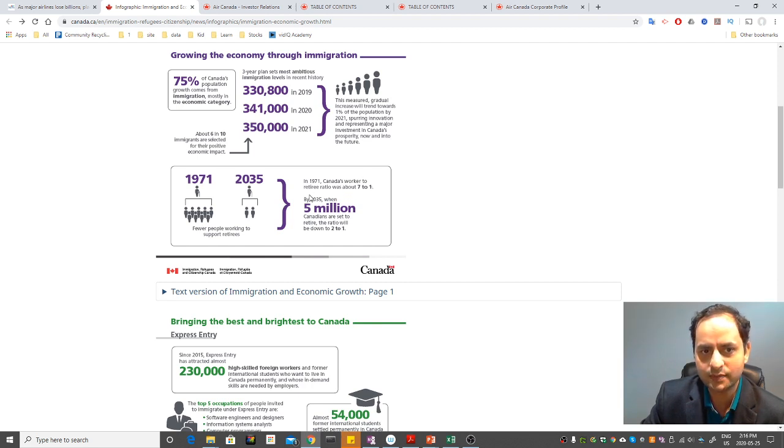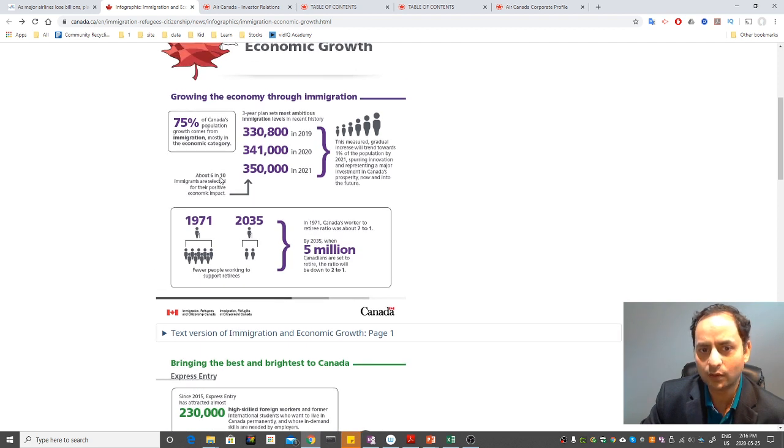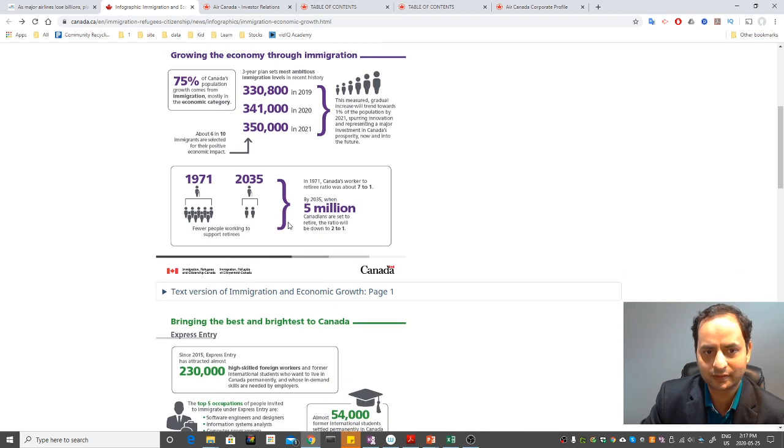In 1971 there were more retirees and fewer workers. The bottom line, so I don't confuse you on the ratio, is that it is easily seen here that they want to bring in more and more immigrants. In 2019 it's 330,800, then 341,000, and 351,000 in 2021, and it keeps increasing. So that's the number.